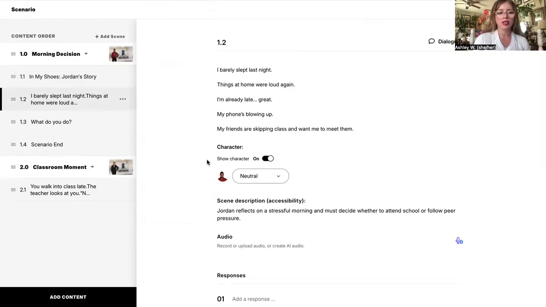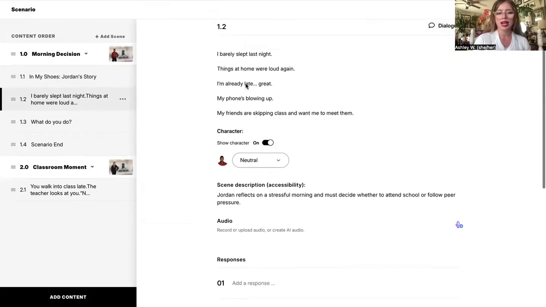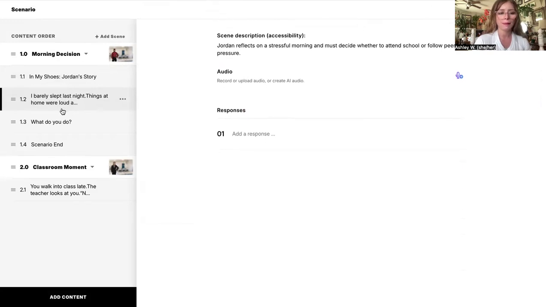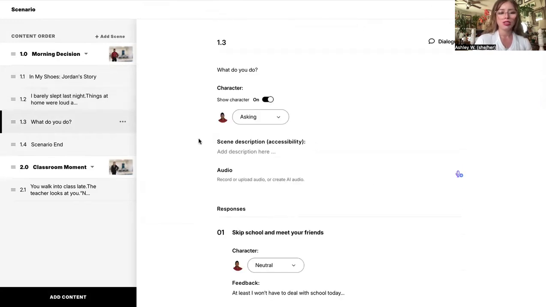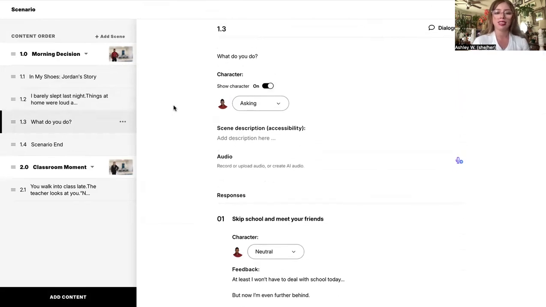So as we click to our next scene, here's 1.2. This was Jordan's dialogue up here. And on the top right corner, also just a side note, you can choose the text to either be like a text bubble or a dialogue of someone speaking. In this case, since Jordan is speaking, I chose dialogue. So going to our decision-making scene, now this is where learners can get interactive with it. So what do you do?